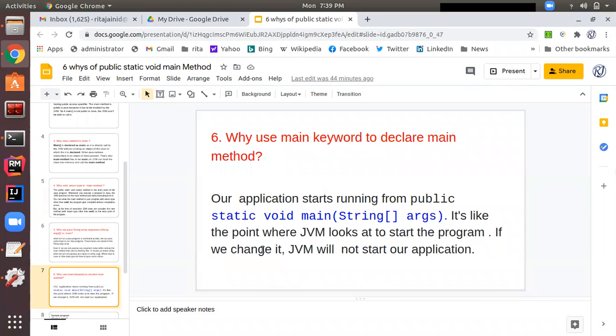Now again come back to this. The last question about main is, why use the main keyword to declare the main method? Whenever we declare the main method in a class, we always use the keyword main. So the question arises, is it necessary to always define the main method with the name main? Yes, it is necessary. Again, the answer is that when we run the program, the JVM looks for the start of the program, and the start of the program is indicated by the public static void main method.